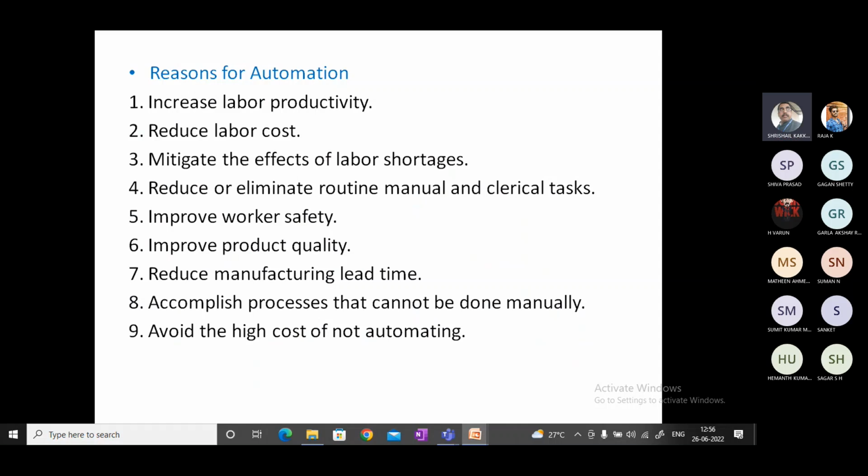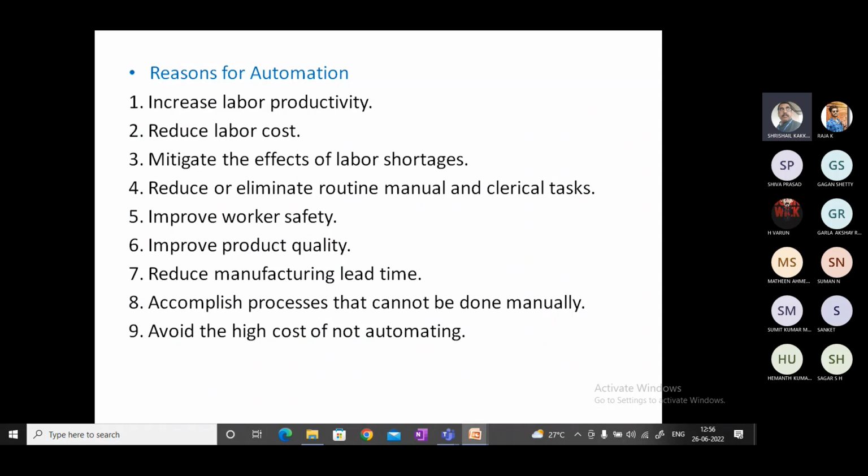Improved product quality. If we use automation, the product quality will be uniform, so the product quality can be standardized to the global level. Reduce manufacturing lead time. What does reducing manufacturing lead time mean?